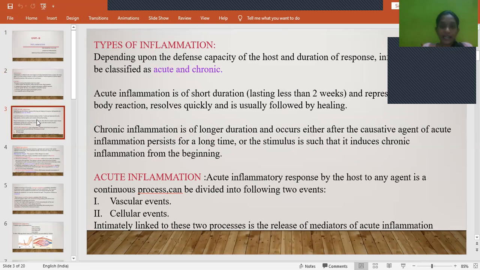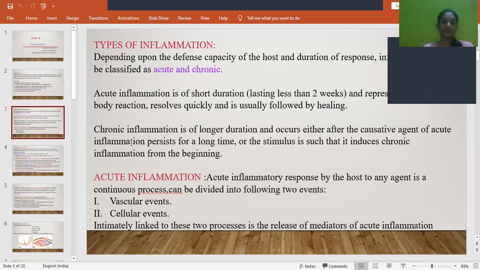And now, what are the different types of inflammation? There are two different types of inflammation, depending on the defense capacity of the host and the duration of response: acute inflammation and chronic inflammation. What do you mean by acute inflammation? Acute is a rapid response which is given immediately and is of short duration, lasting less than 2 weeks, representing a body reaction which resolves quickly and is usually followed by healing. As it is a fast response of shorter duration, it will be followed by healing.